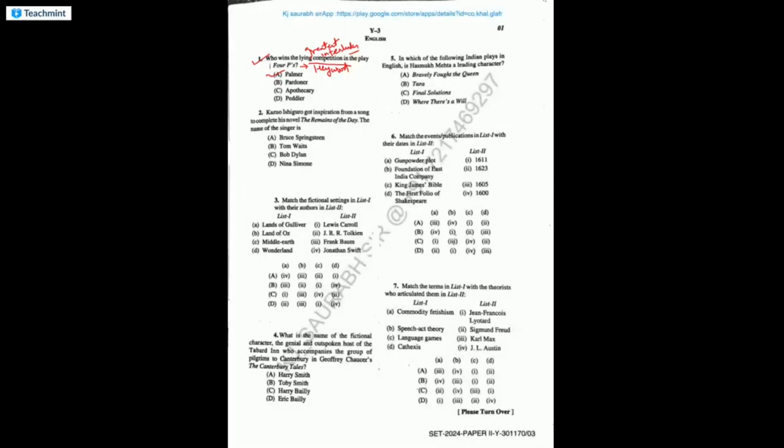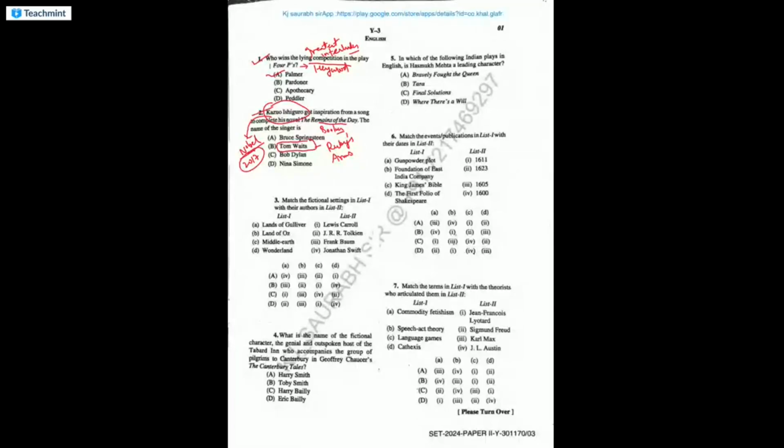Now question two. Kazuo Ishiguro got inspiration from a song to complete his novel The Remains of the Day. The name of the singer is Tom Waits. And the famous song that he sang was Ruby's Arms. He was an American singer. The Remains of the Day got the Booker Prize, and we know Kazuo Ishiguro is a Japanese-born novelist who is settled in Britain, and he eventually got the Nobel Prize for his contribution to English literature in 2017.